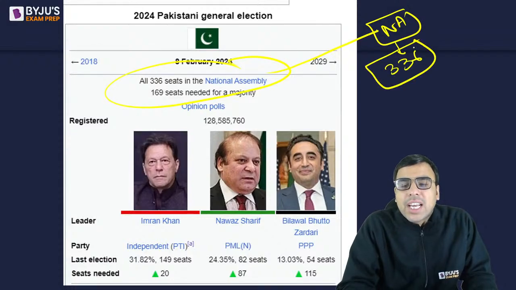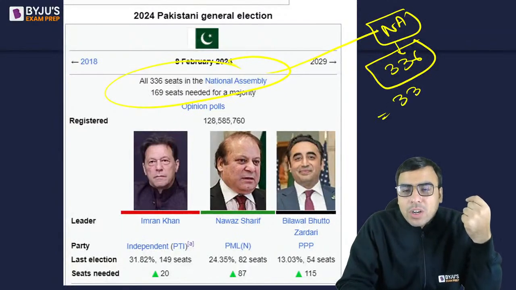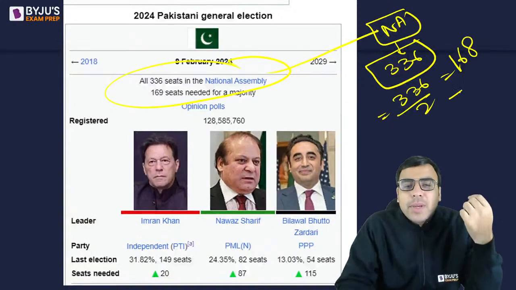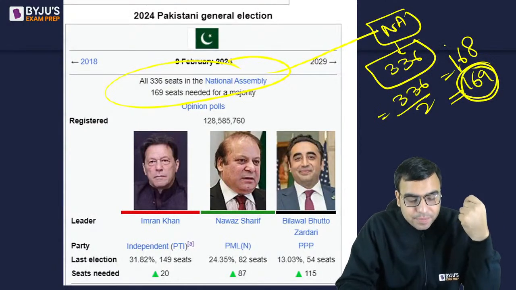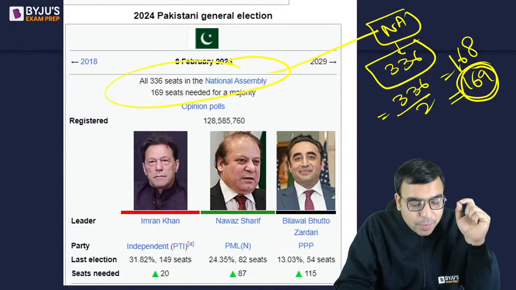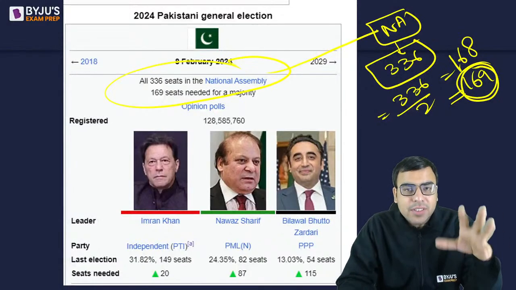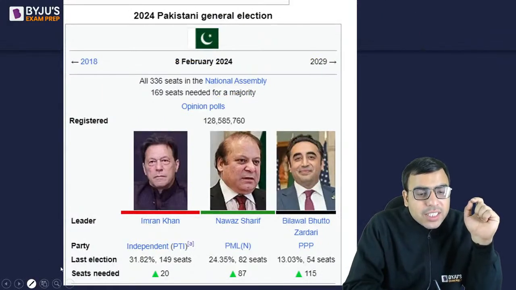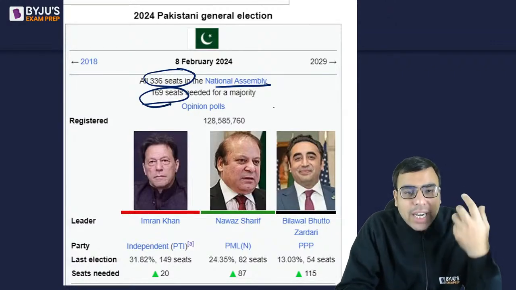And how many are needed for absolute majority? Divide by 2 and increase by 1. So if you divide 336 by 2, it will come out to be I think 168, right? Now you have to cross the half mark. It means you need at least 169 seats to have your own prime minister, right? Yes, other people have also got Bharat Ratna. Shubhraj Dwivedi will be discussing it. More is coming. In the second half of the class, we'll be discussing that as well. Okay? So here you can see it is written that out of 336 seats in National Assembly of Pakistan, 169 seats are required for getting the prime ministership.